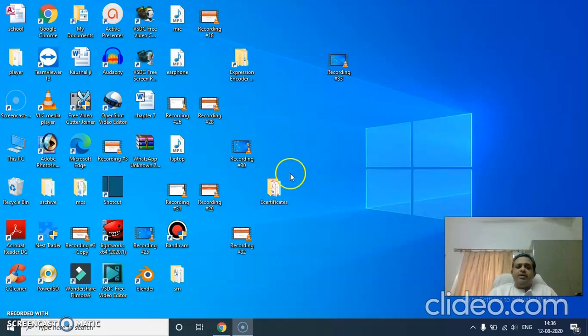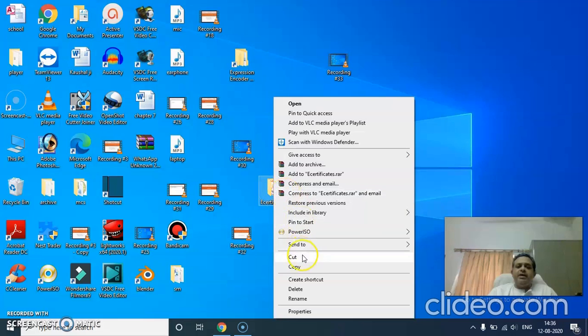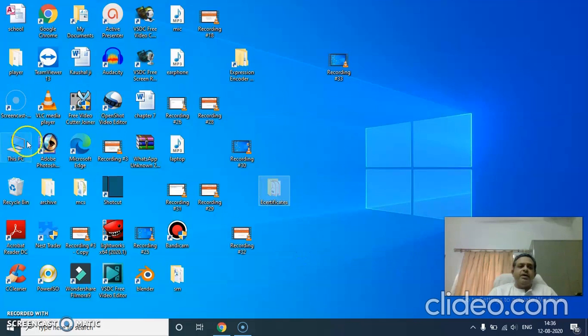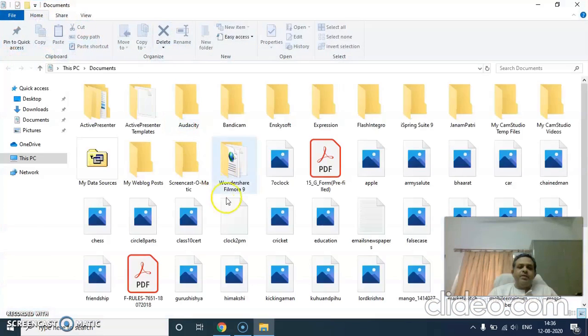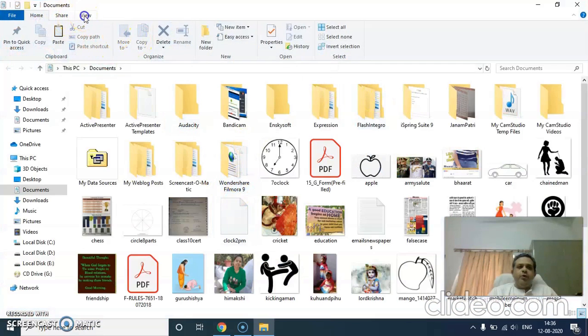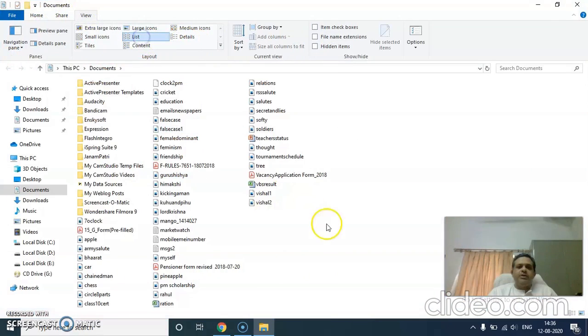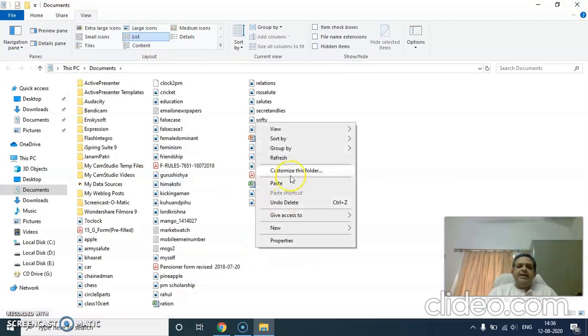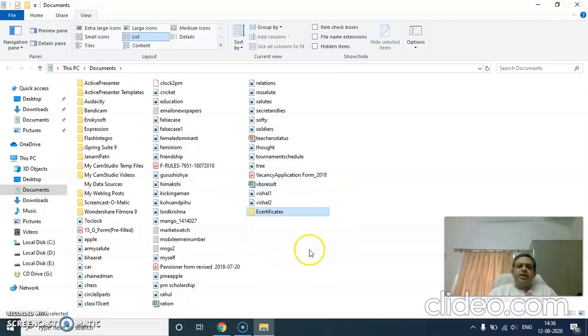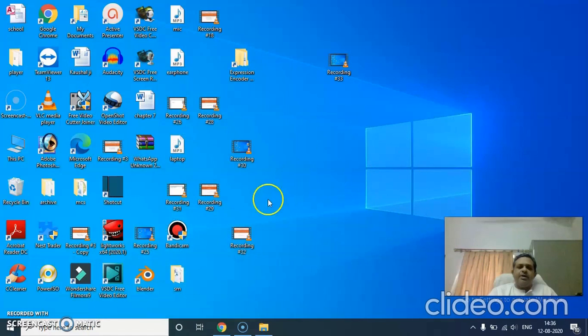For example, suppose I want to take this e-certificate folder somewhere inside my computer or the hard drive. I will right click on this and click on cut. I am going to open, let us say, My Documents. Then I change the view here to list so that all the folders are visible. I right click and click on paste. Now you see this e-certificate folder has come here, and if you check the desktop, this folder is gone from there. This is cut paste.